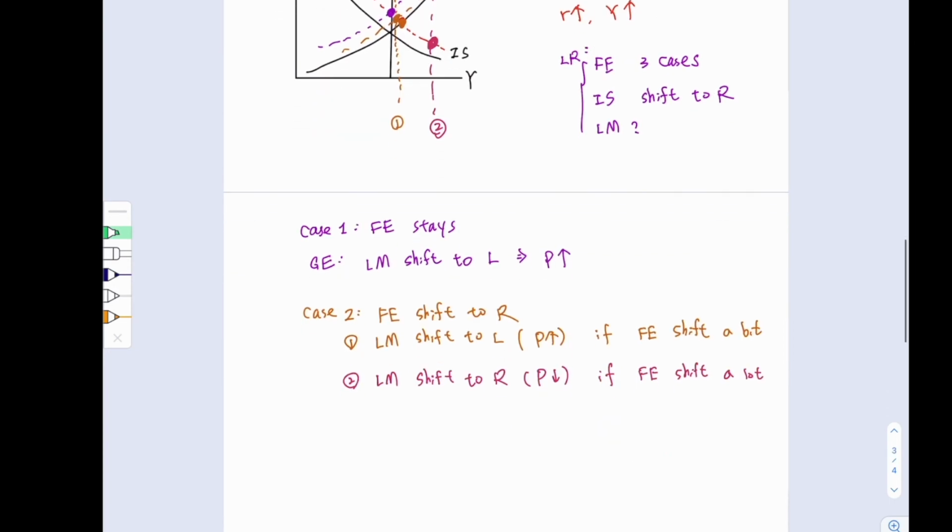Now let's look at the third case. The third case is that the full employment line shifts to the left.